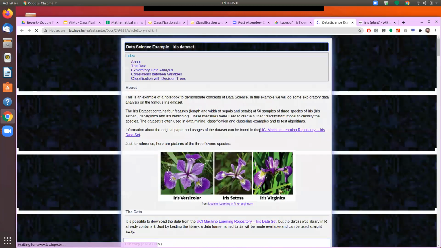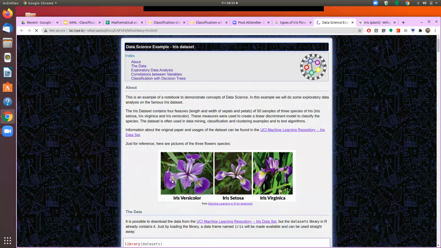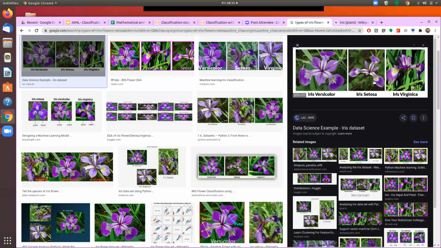As you can see in this image itself, this part of the flower is called the sepal, and this part of the flower, which actually remains below the flower, is called the petals. So you will have the data about the width and length of the sepals and the petals of different types of flowers, and you have to write an algorithm, or train your machine to be able to predict whether the given flower is virginica or setosa or versicolor.